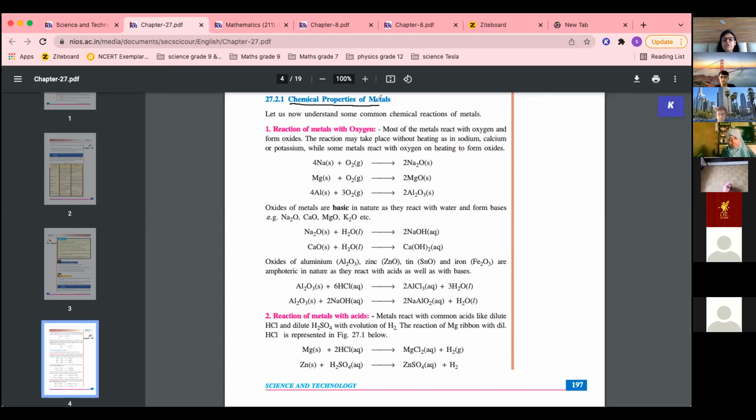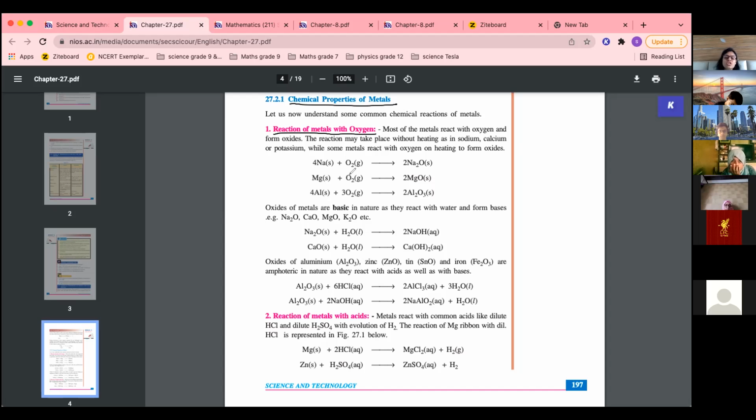Now, chemical properties of metals. First point, reaction of metals with oxygen. All the metals react with oxygen to form their oxide. So sodium will react with oxygen and form sodium oxide. If you remember how to form the formula, sodium and oxygen: oxygen's valency is 2, sodium's valency is 1. It goes over here and here. So this is the formula of sodium oxide, Na2O.